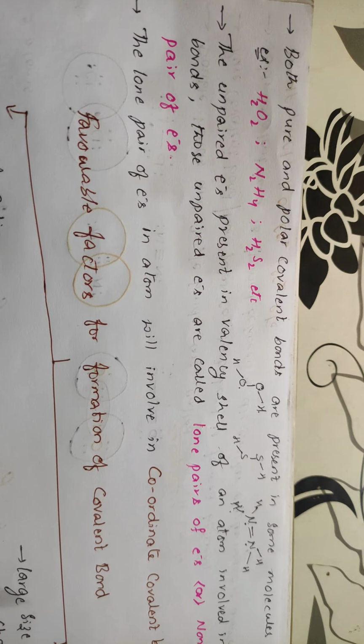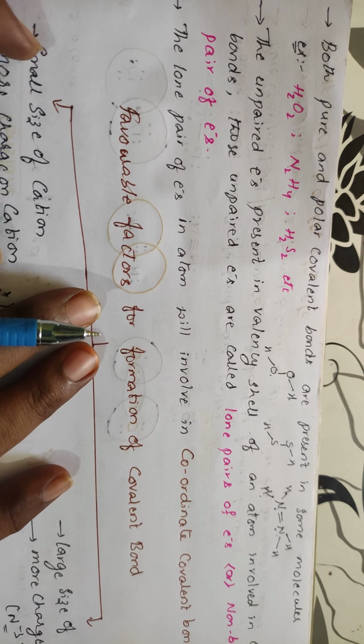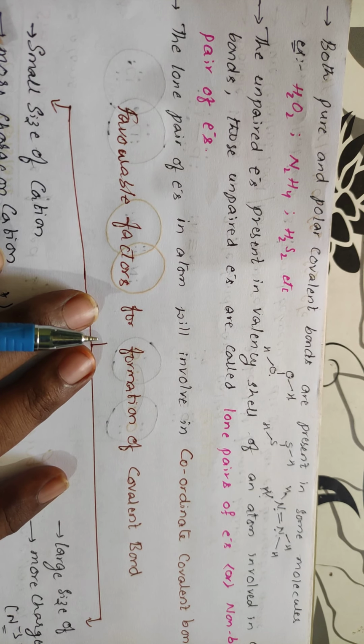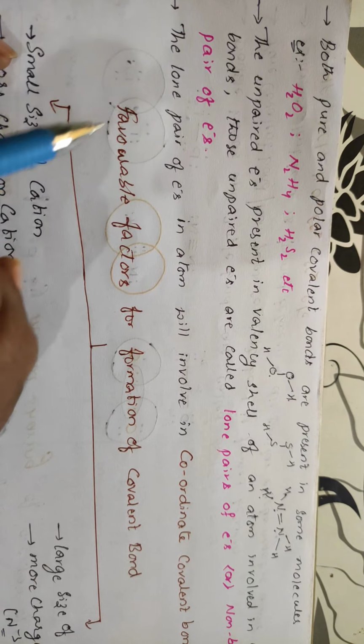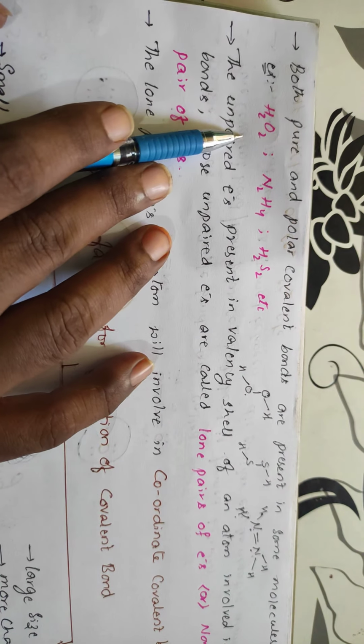So there are some molecules where you can find both pure and polar covalent bonds. You can find both polar and non-polar bonds present in some molecules like H2O2.